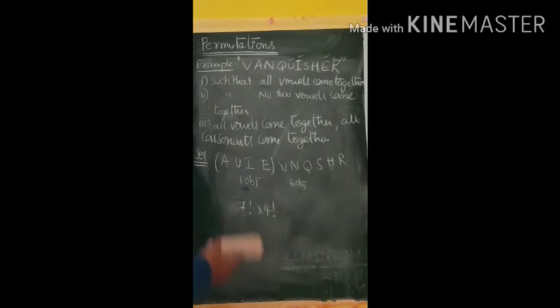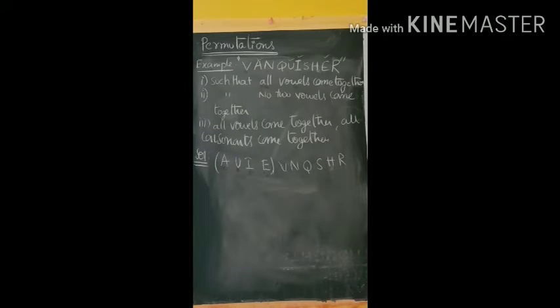So what is the second question? Such that no two vowels come together. No two vowels come together means A immediately U should not come, U immediately I should not come, I immediately E should not come, E immediately A should not come. So no two vowels come together.